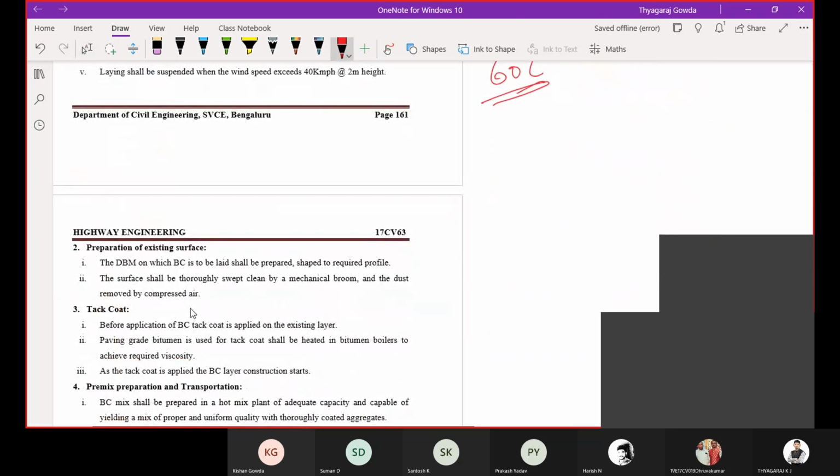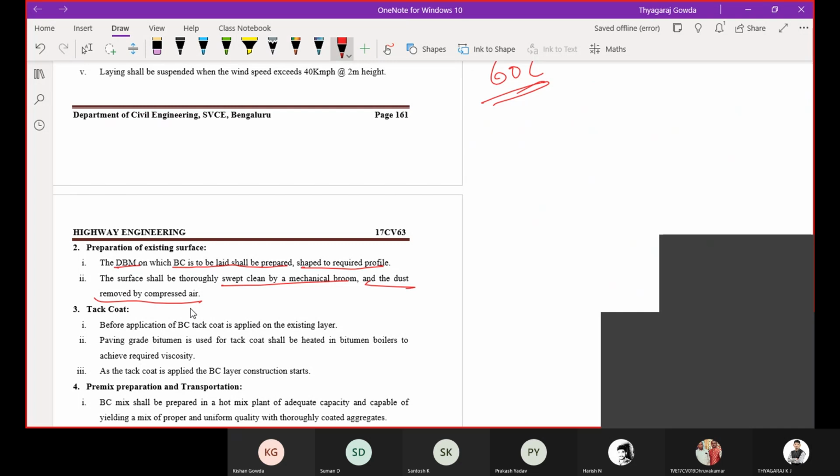The existing surface is the DBM. The DBM on which BC is laid shall be prepared, shaped and brought to the required profile. If there is any change in the slope or profile, we are going to rectify it. Then the surface shall be thoroughly swept clean by mechanical broom and dust removed by compressed air, so you remove the dust and dirt present on the surface of the layer.